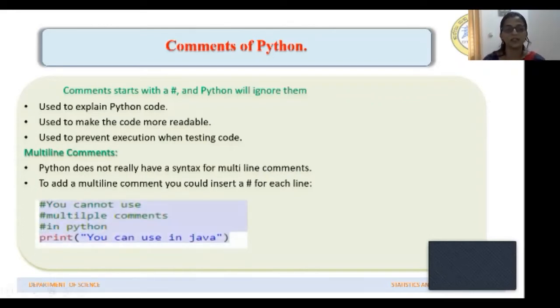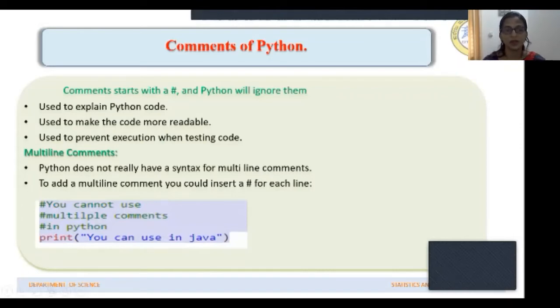For example, like this, I've written 2 lines. You cannot use multiple comments in Python. These are 3 different lines. These are the comments. So each line will start with hash symbol. So prati multi-line comments ಬರಿಬೇಕಾದ್ರೆ ನಾವು ಪ್ರತಿ ಲೈನ್ ಮುಂದಗಡೆ hash symbol ಅನ್ನು ಯೂಸ್ ಮಾಡಬೇಕಾಗ್ತದೆ.